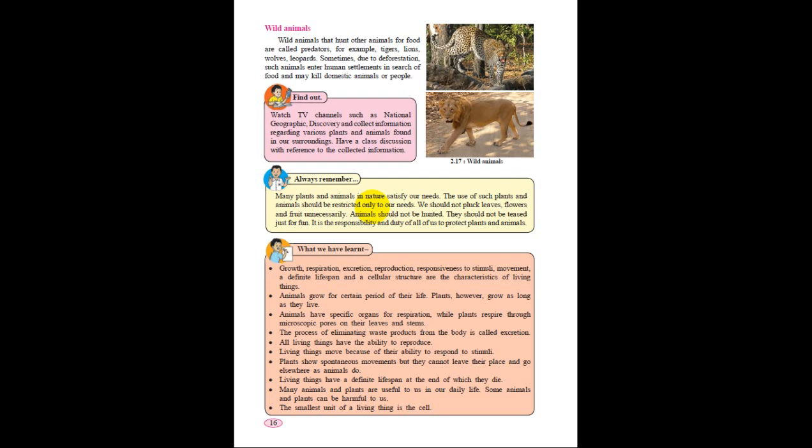Wild animals that hunt other animals for food are called predators. For example, tigers, lions, wolves, and leopards. Sometimes, due to deforestation, such animals enter human settlements in search of food and may kill domestic animals or people. Okay, so we only like to see these wild animals in the zoo. We don't like to see wild animals around us. What happens if we see wild animals around us? They will try to eat us. So yes, wild animals only look good in a zoo. If they come, it will disturb our human settlement.